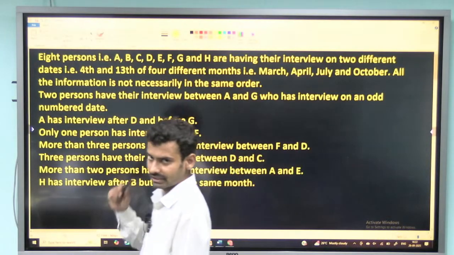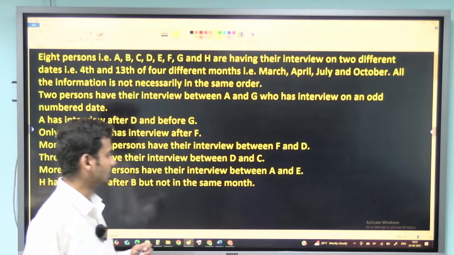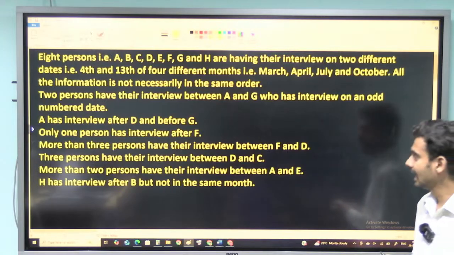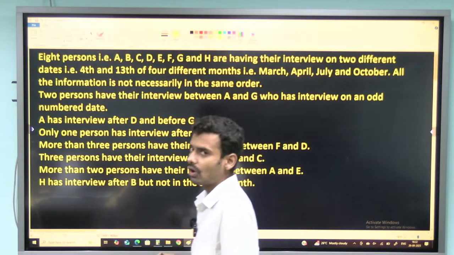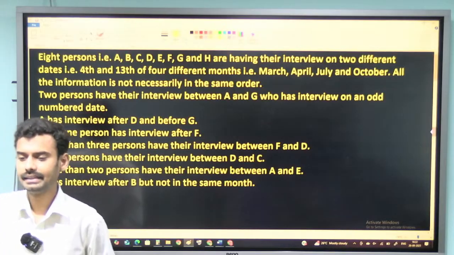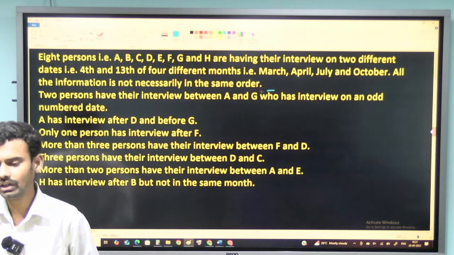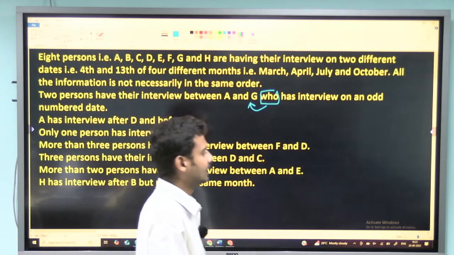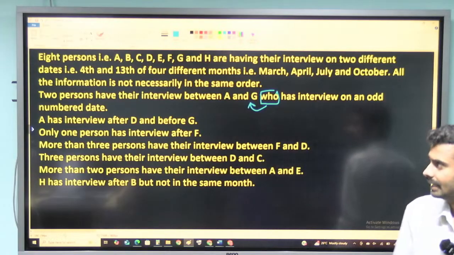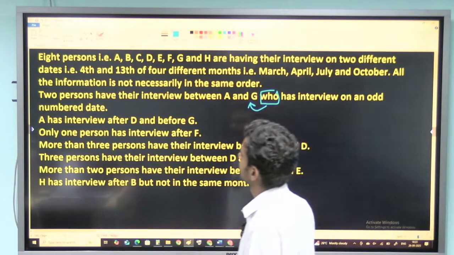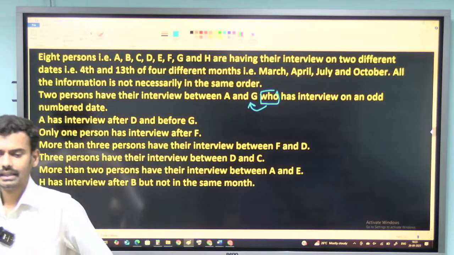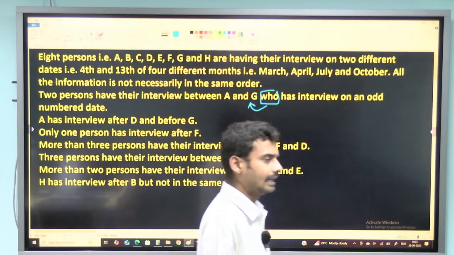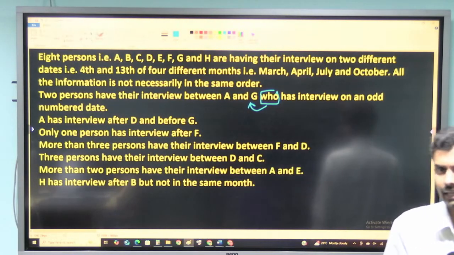Then some information is given to me. Let's check what that information is. First information: 2 persons have their interview between A and G, who has the interview on an odd date. They are using the word "who", which refers to the immediate predecessor. So the question is saying G is having the interview on the odd date, and there are 2 persons between A and G. Next, A has the interview after D but before G. This is the second piece of information. Again, I feel that these 2 pieces of information are indirect hints.